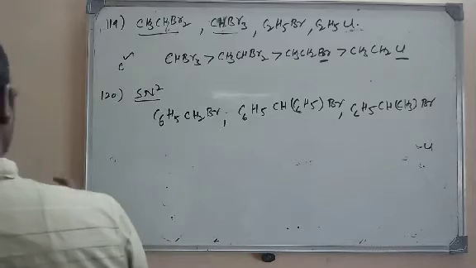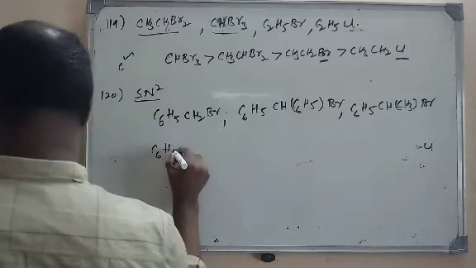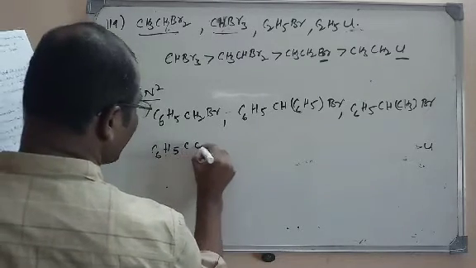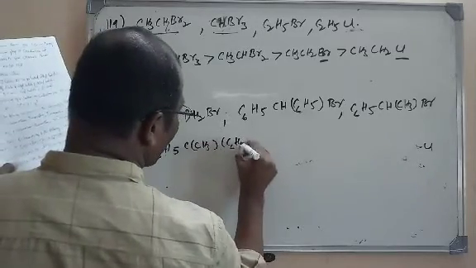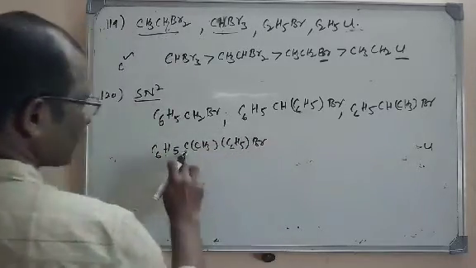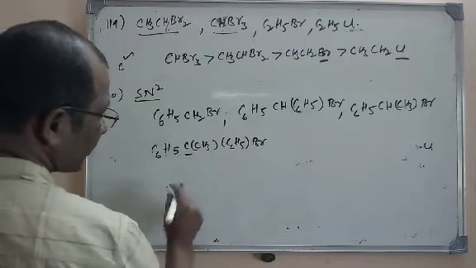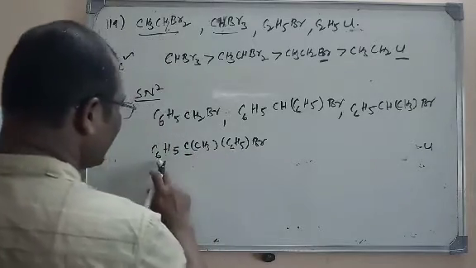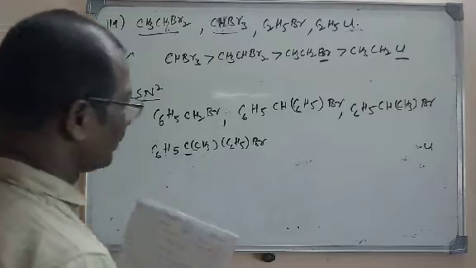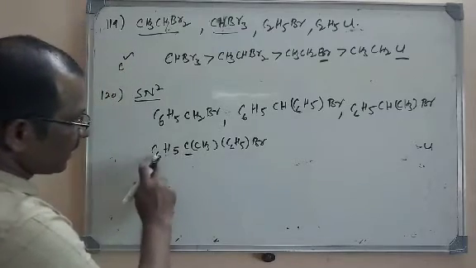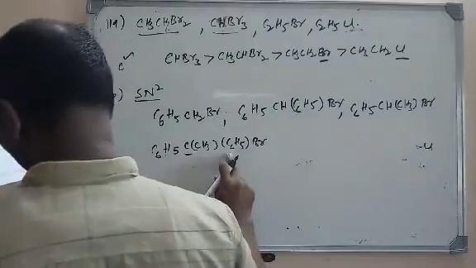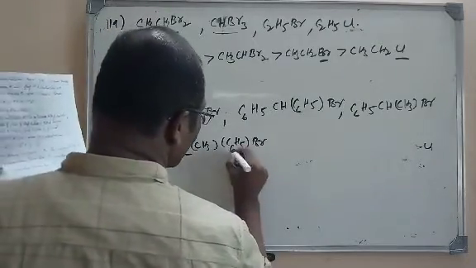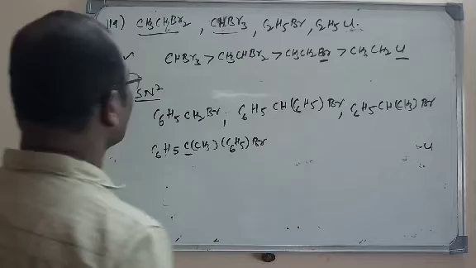And here one more option is given. Now Br is there on this carbon. Also we have CH3 group, C6H5 and C6H5. Now what is the logic?